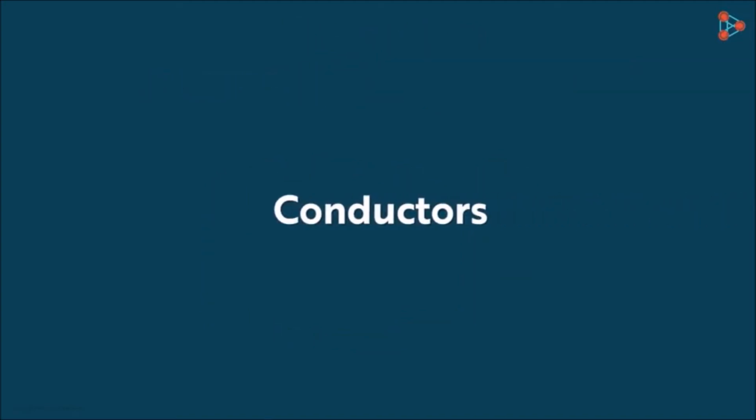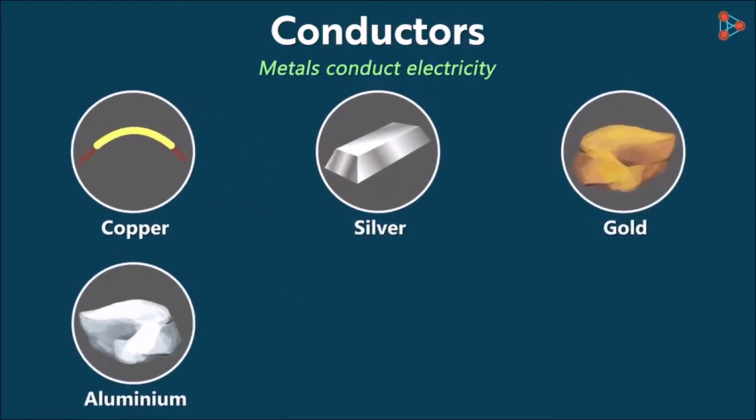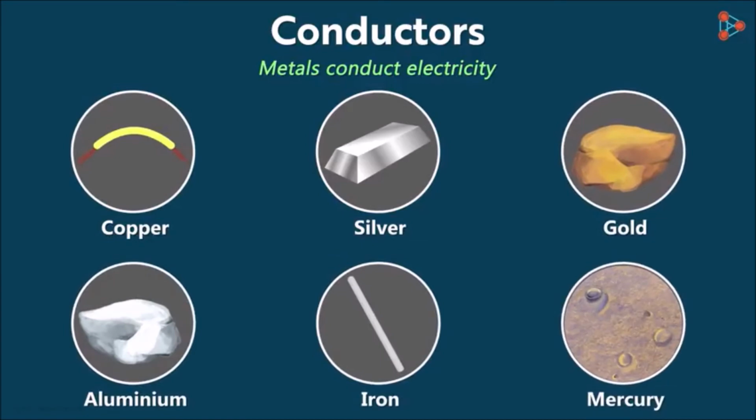Let's study a bit about conductors first. Besides copper, what are the other materials that conduct electricity? Almost all metals conduct electricity. Silver, gold, aluminium, iron and mercury are a few other examples of metals that conduct electric current.